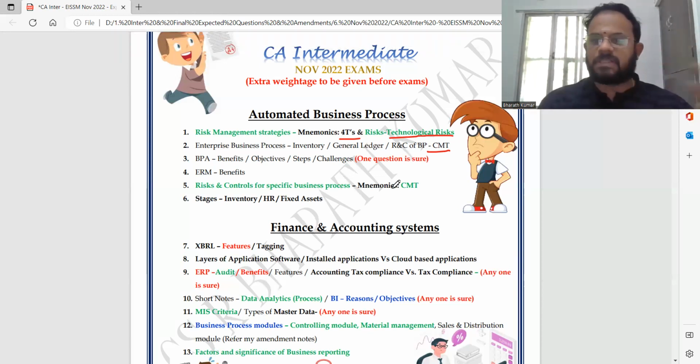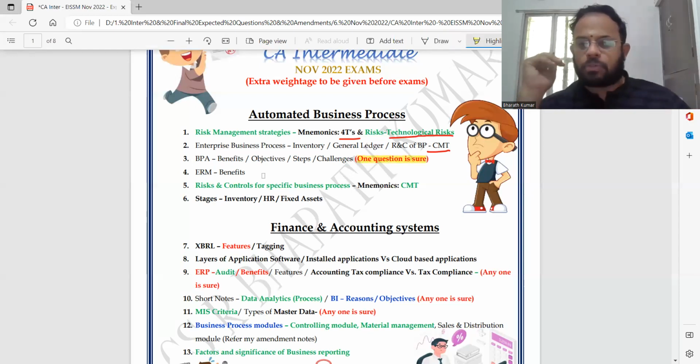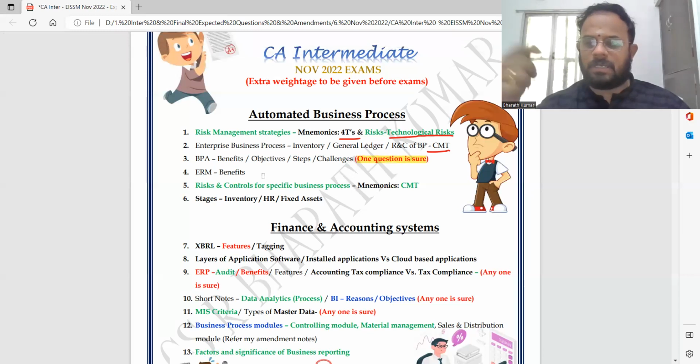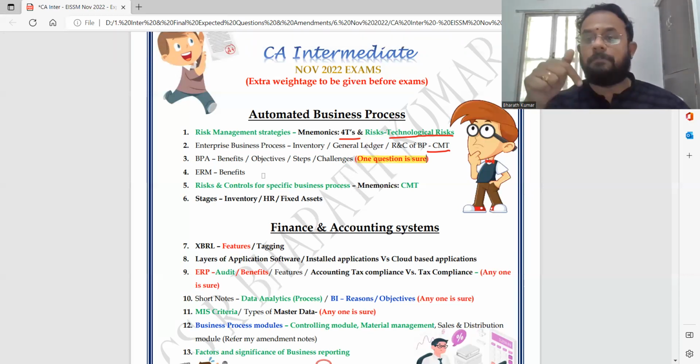It can be benefits, it can be objectives, it can be steps, it can be challenges. Any one question is going to be damn sure. That's what I wanted to tell from here. ERM, COSO framework, they have already connected in a different way. So components they have already asked last time. This time benefits of ERM can be asked. What is ERM? Enterprise risk management.